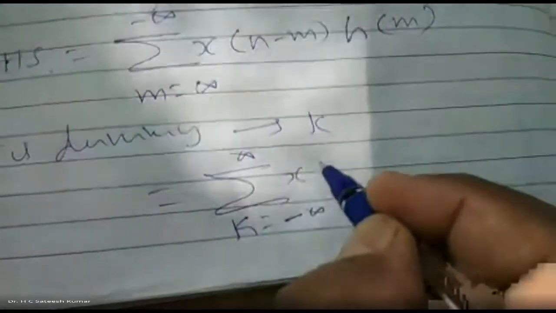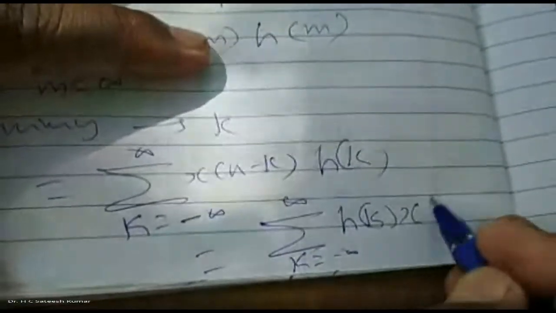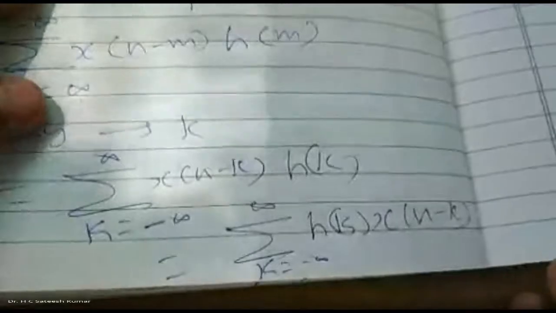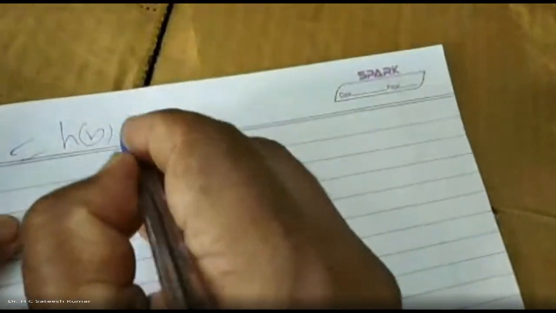What is that? x of n minus k into h of k is nothing but equal to summation k varies from minus infinity to plus infinity, h of k into x of n minus k. So therefore, you can write it. This is nothing but x of k into h of n minus k, which is x of n convolution with h of n. Now h of k into x of n minus k is h of n convolution with x of n, which is equal to the RHS.